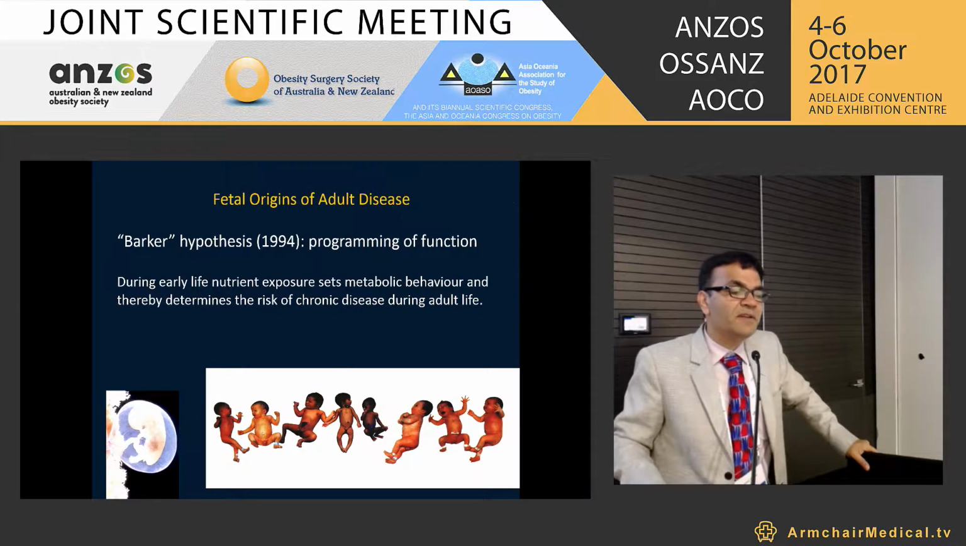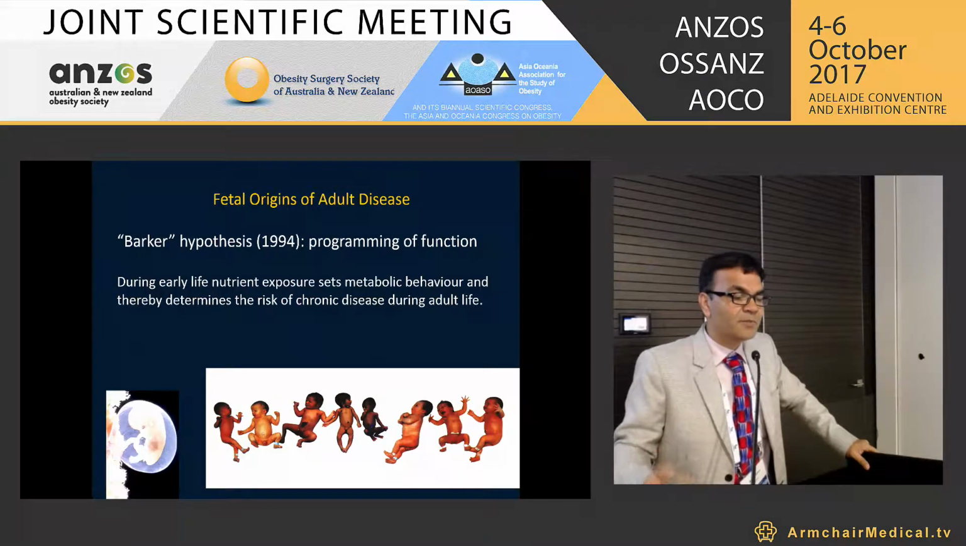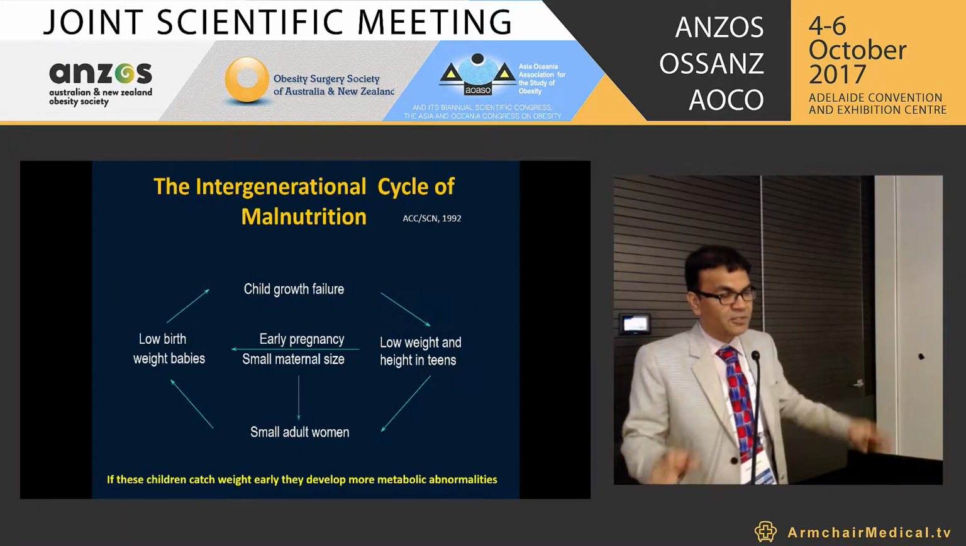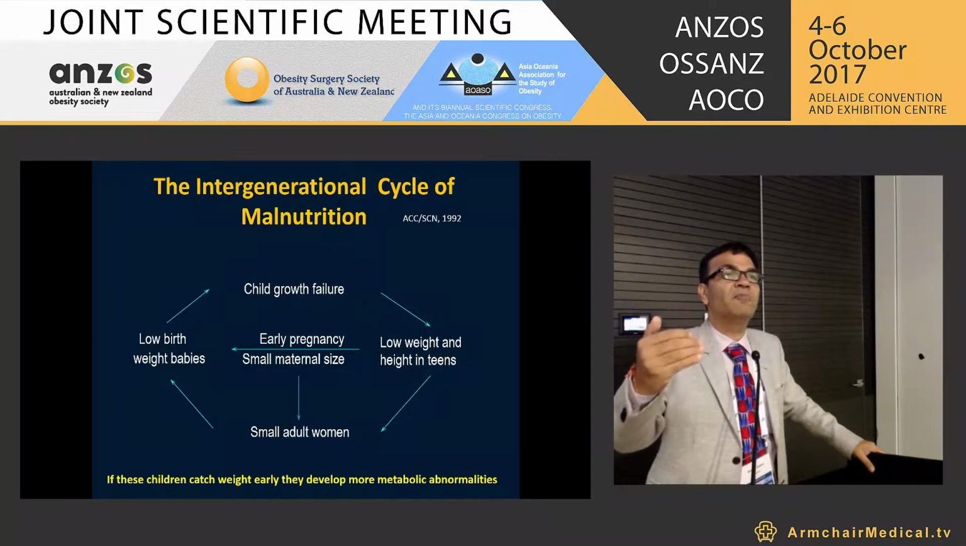This is because of the fetal origin of adult disease, that is the Barker hypothesis. During early life, nutrient exposure sets metabolic behavior and thereby determines the risk of chronic disease during adult life. And this is because of an intergenerational cycle of malnutrition.